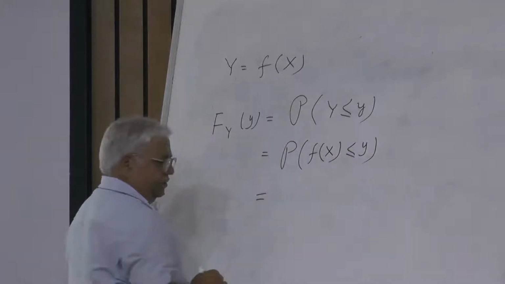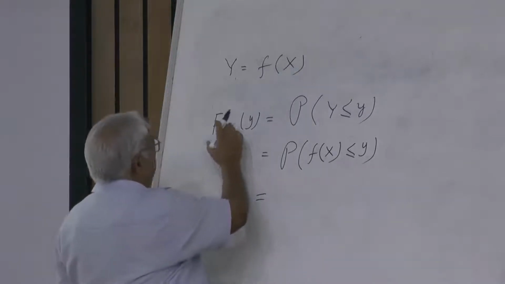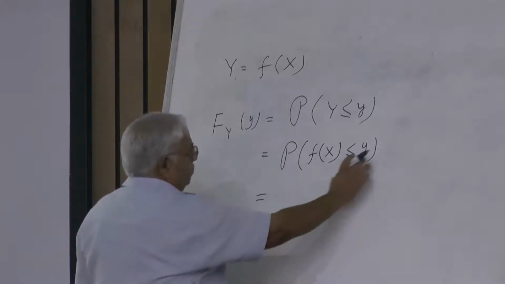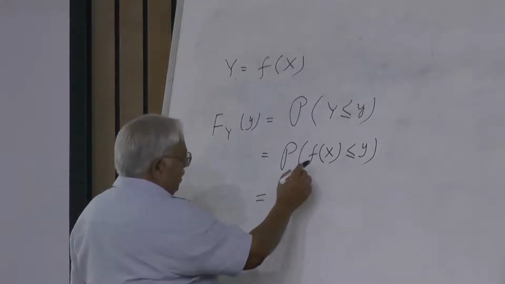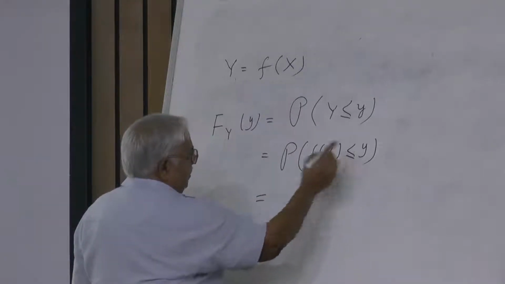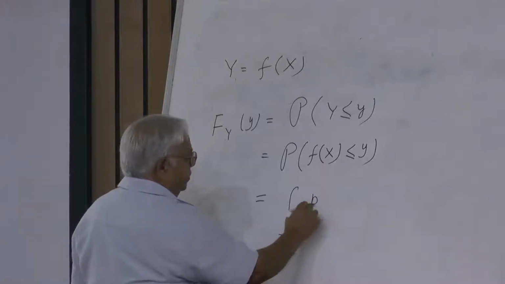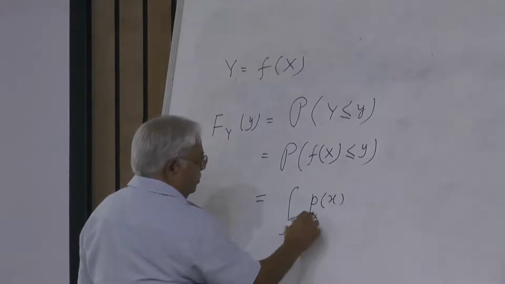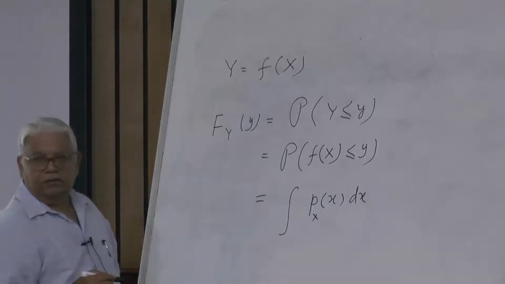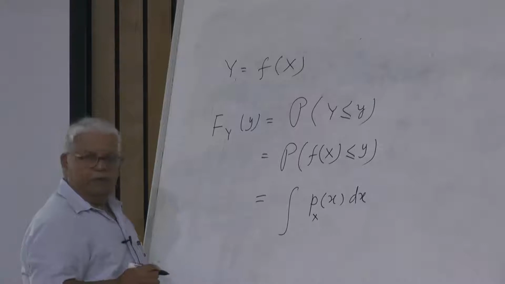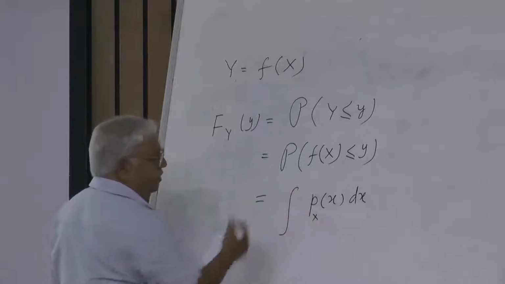Then from the basics, suppose the density function of x is known, then can we obtain this particular function? The probability of f of x when this is always less than y. Can I write this as integral of p x dx, and how do we decide the range? How do we decide the range? In which range this should be integrated?